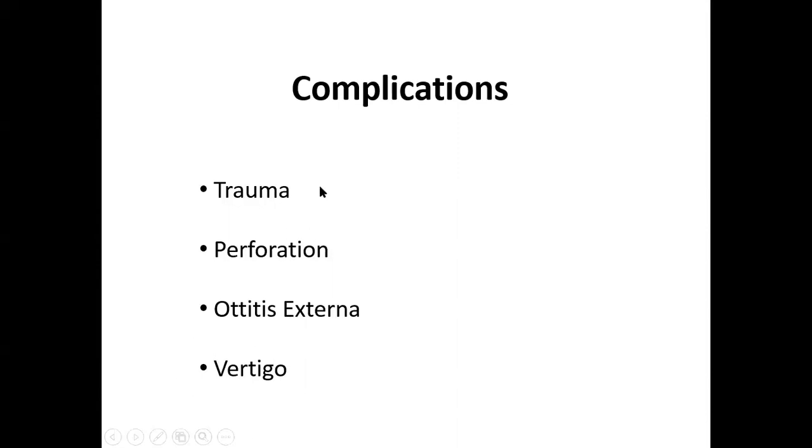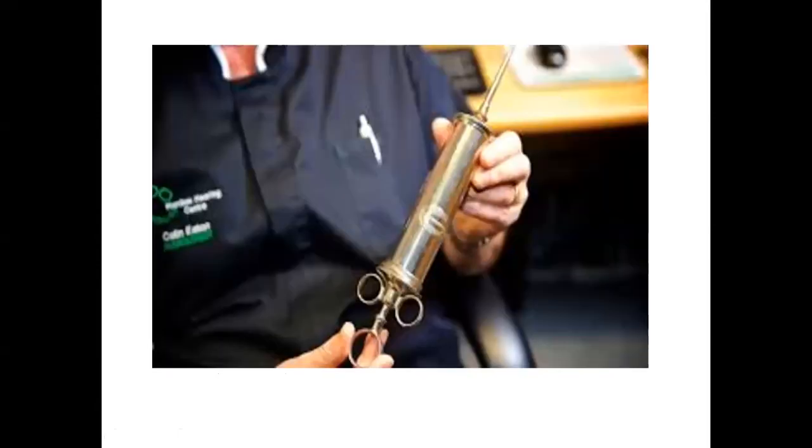So, trauma to the external auditory canal, perforation of the tympanic membrane, otitis externa, and vertigo. These are the complications of the syringing. अब कैसे syringing की जाती है? What is the method of doing the syringing?